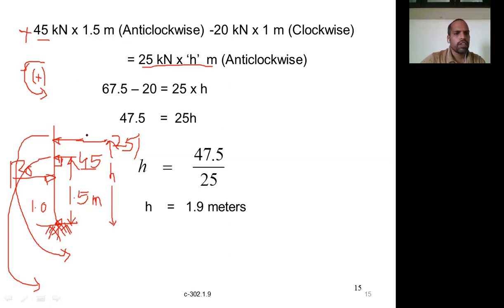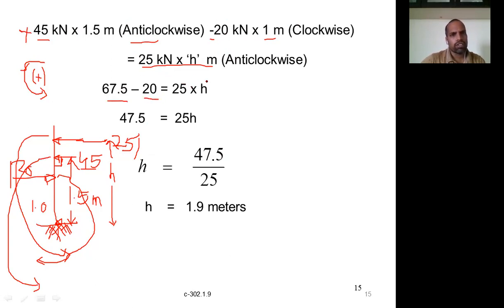What is the moment? 45 into 1.5, anti-clockwise. Next, the 20 kilonewtons force is acting in this direction, opposite to the previous two, so clockwise. Anti-clockwise is plus and clockwise is minus, that's why it is minus. The magnitude is 20 into the perpendicular distance 1. So 45 into 1.5 minus 20 into 1. 45 into 1.5 is 67.5, minus 20 into 1, which is 20.